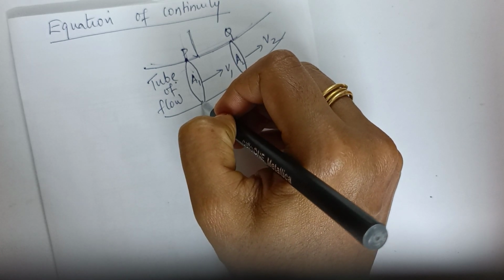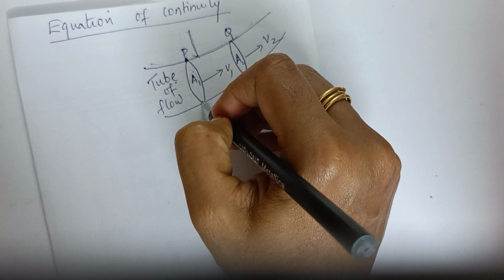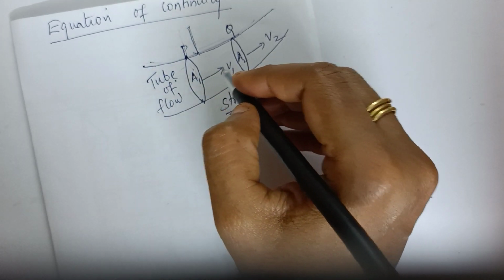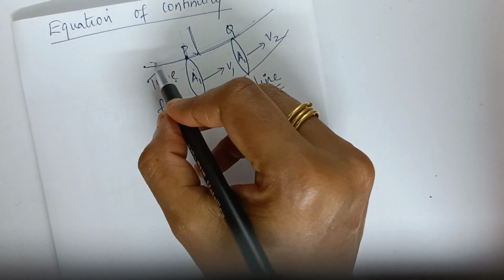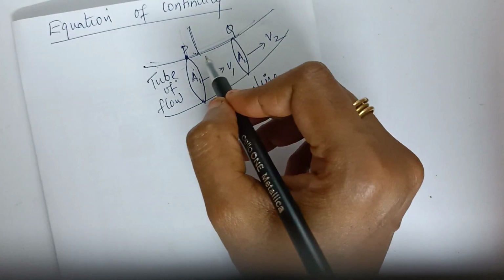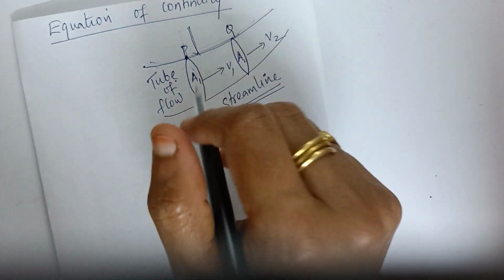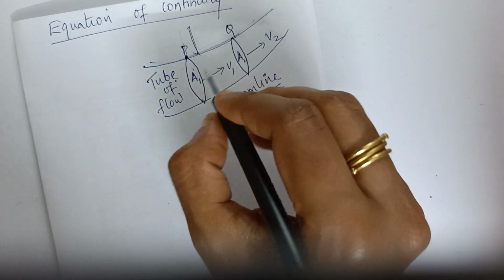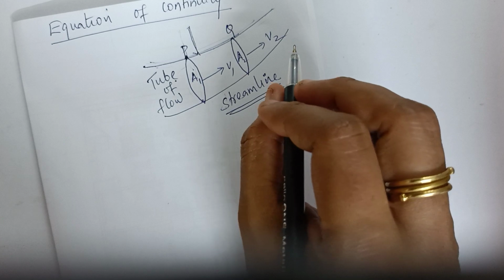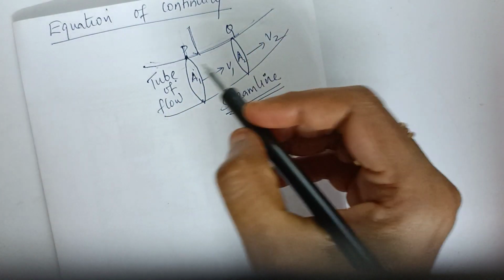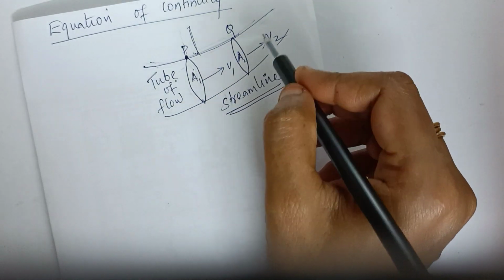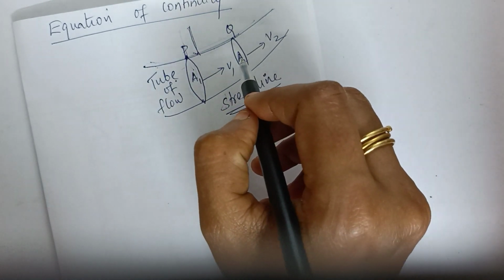See here, since the sides of such tubes are everywhere along the direction of the flow, we are assuming that no liquid is crossing anywhere. It is a streamline. So it is going as an orderly flow and no liquid is going to cross. So actually the liquid is moving inside the tube just as if it were in solid walls. It is just like water going through a pipe; we are assuming that the liquids are moving in an orderly manner.